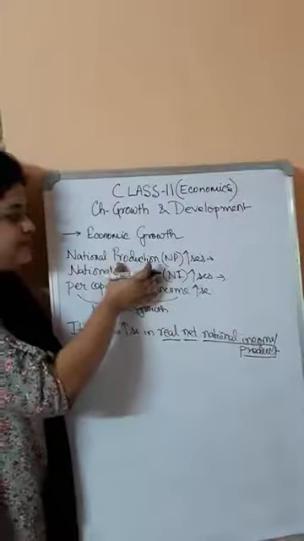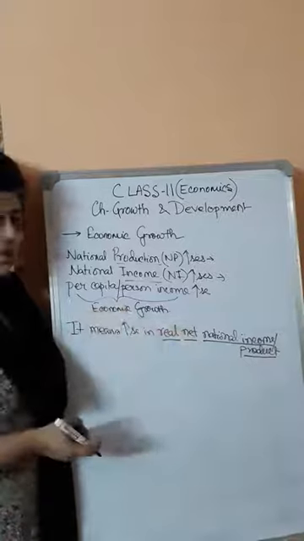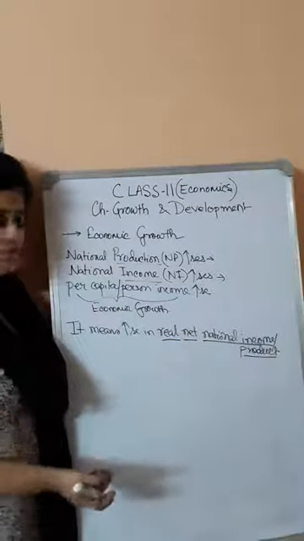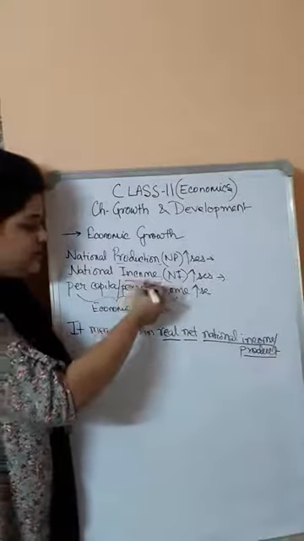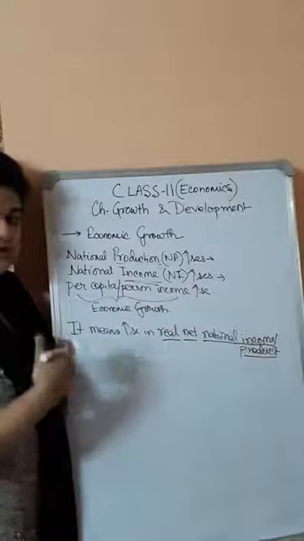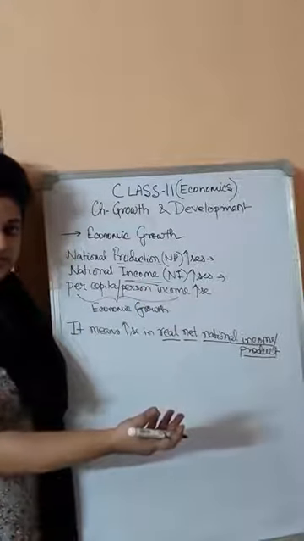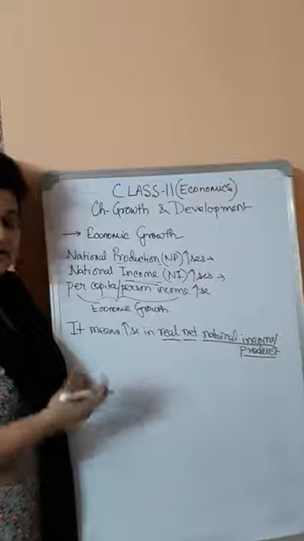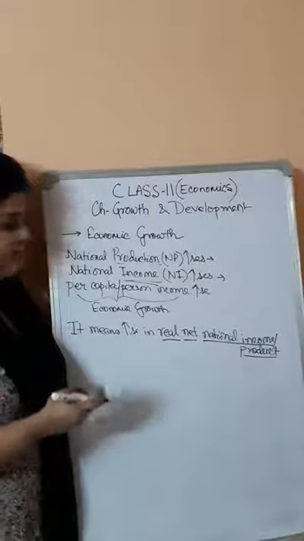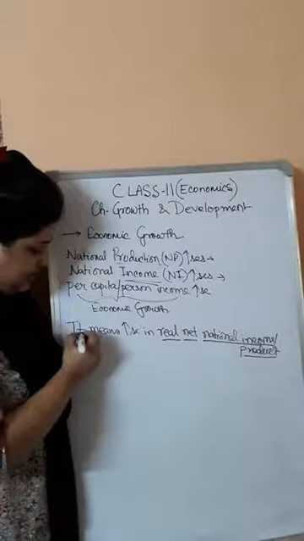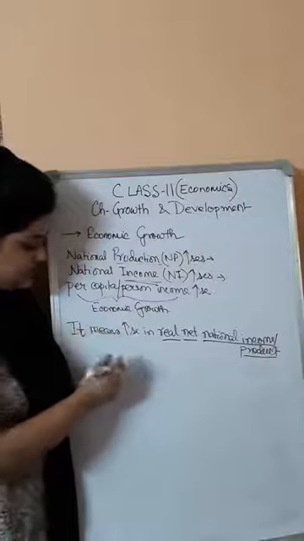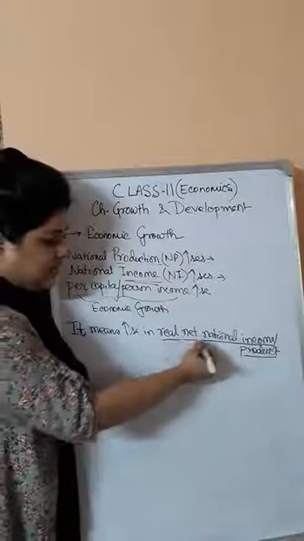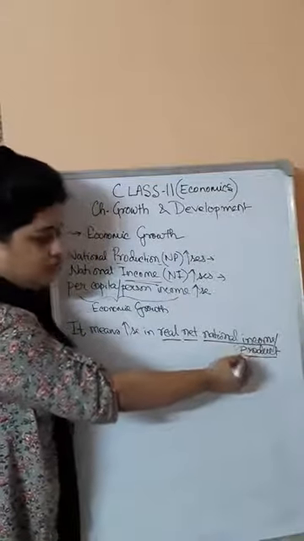When more goods and services are produced, more goods and services will be sold, and that will generate more income. Those who get ownership of the goods and services will in return pay money. But here economic growth means an increase in real net national income or product.